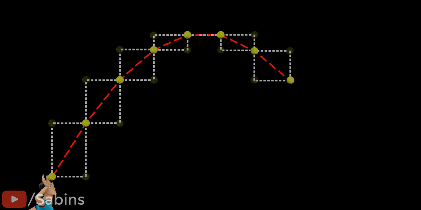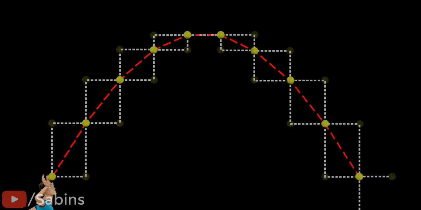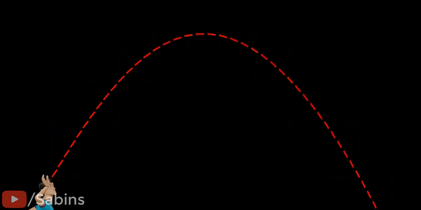As the vertical velocity keeps on decreasing as the ball travels up, the point where the vertical velocity becomes zero will be the maximum height it can achieve. After this point, the vertical velocity will become negative, and the object will start its descent. During the descent, the gravitational force and velocity are in the same direction, so the vertical velocity will keep increasing. This will be the final shape traced by the ball. The shape of this trajectory is known as a parabola.